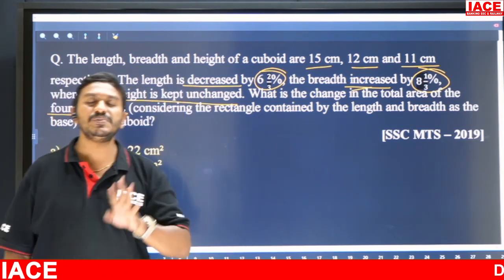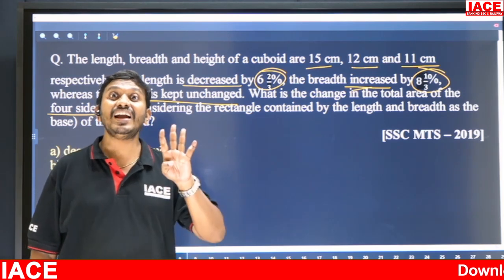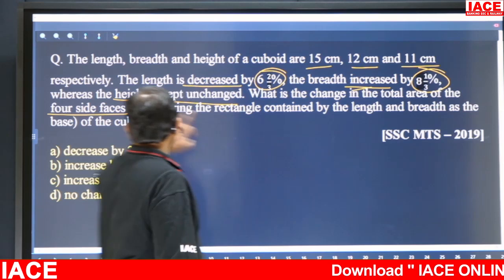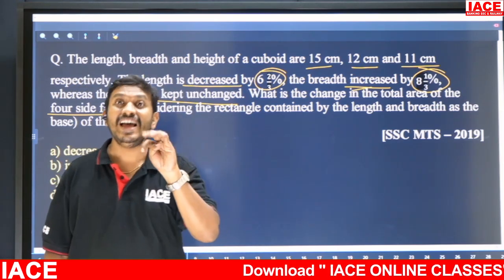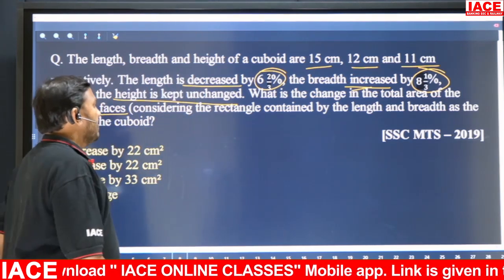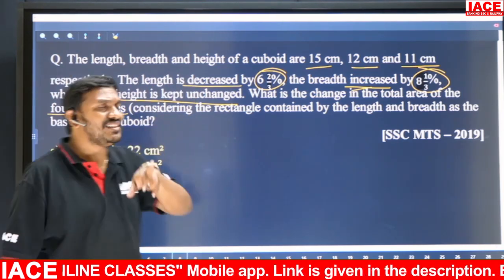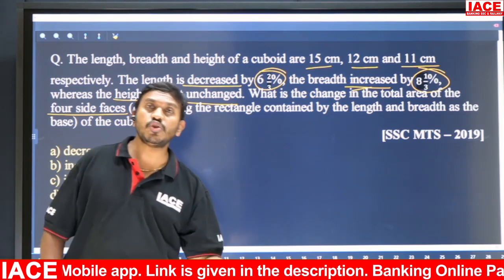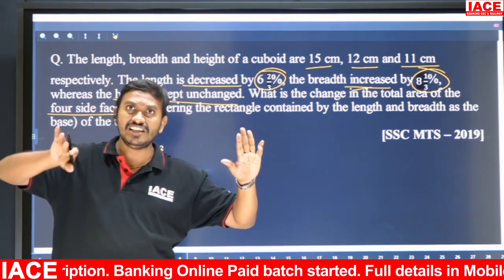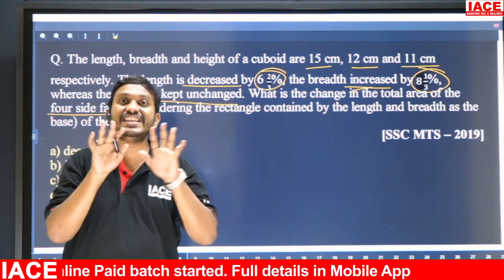That means four sides means we have to find the lateral surface area. Not the total surface area. Total area of the four sides means we have to find the lateral surface area. What is being asked is the change in the lateral surface area of the original cuboid to the resultant cuboid. అంటే ఒరిజినల్ క్యూబాయిడ్ lateral surface area కి resultant cuboid కి ఈ రెండింటికి మధ్యన చేంజ్ ఎలా ఉంది?